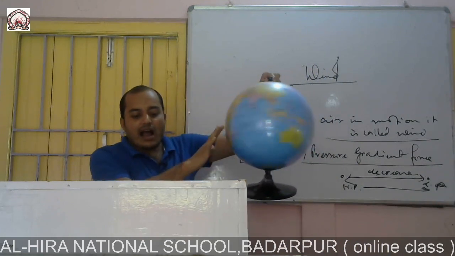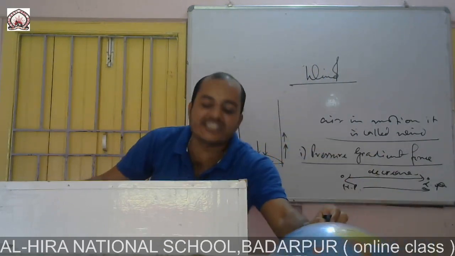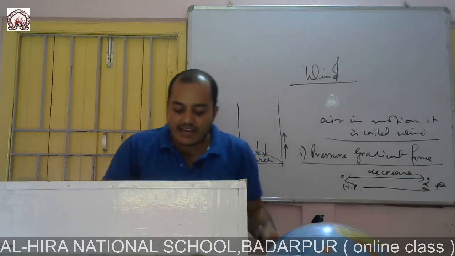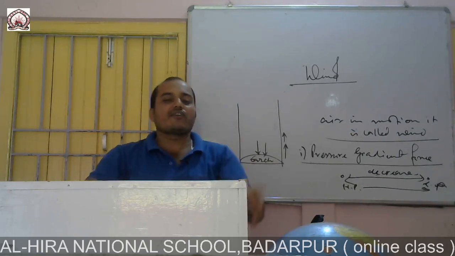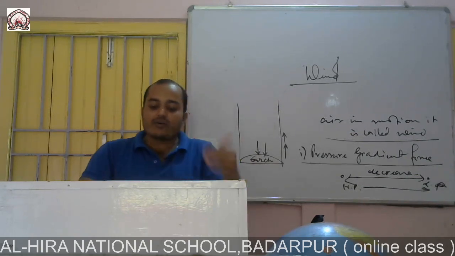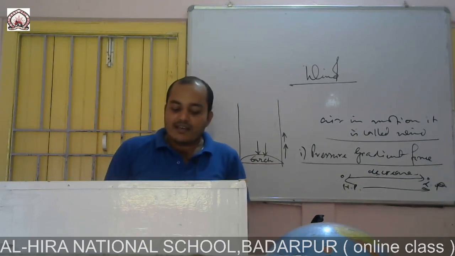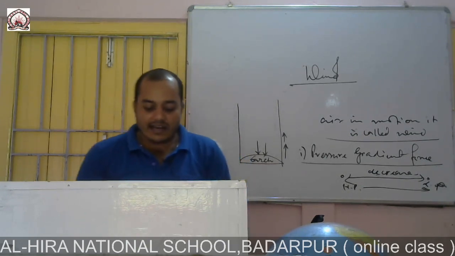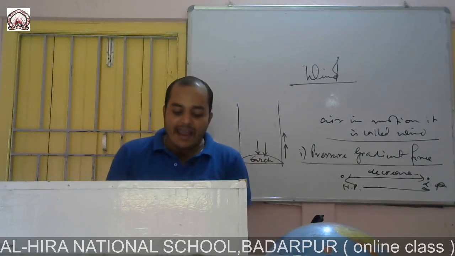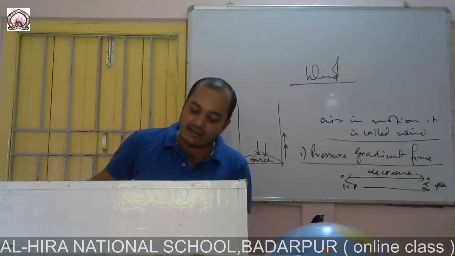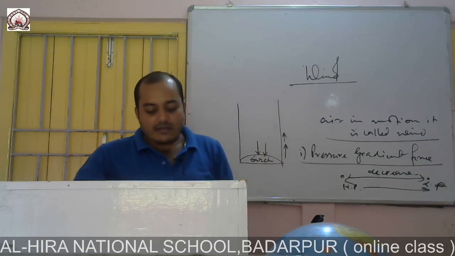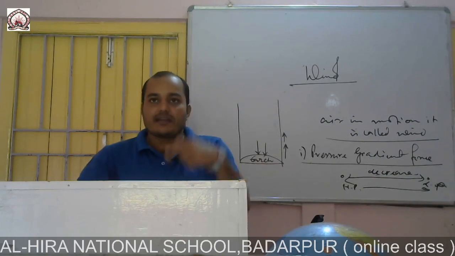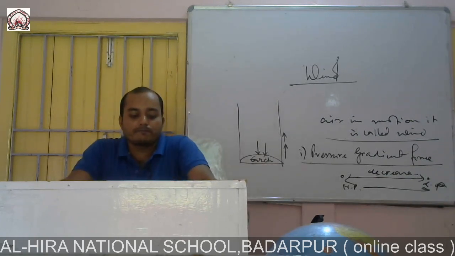When it rotates, an outward force is generated, and this force is called centrifugal force or the Coriolis force. Why Coriolis force? Because the direction of this wind was first discovered by a French mathematician, Gaspard de Coriolis in 1844, and from his name only, this force has been named the Coriolis force.